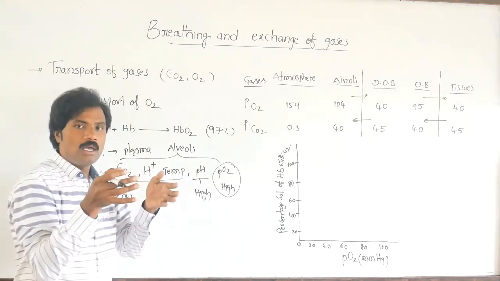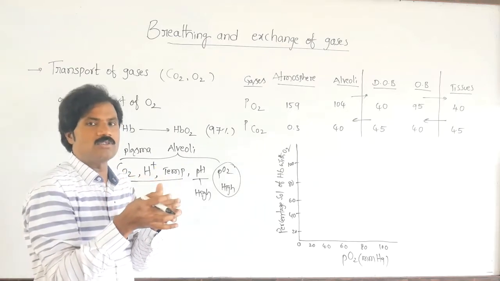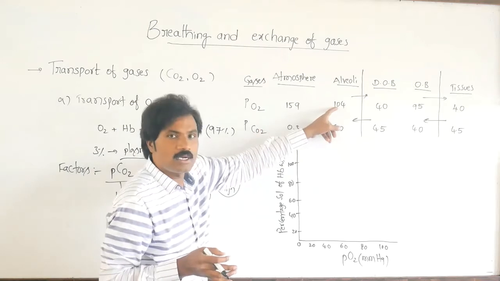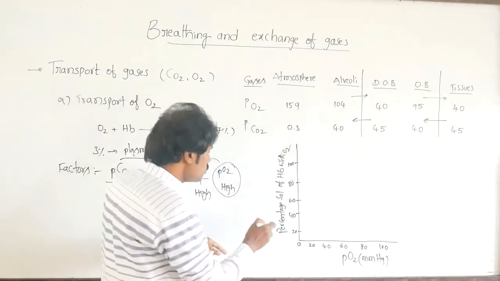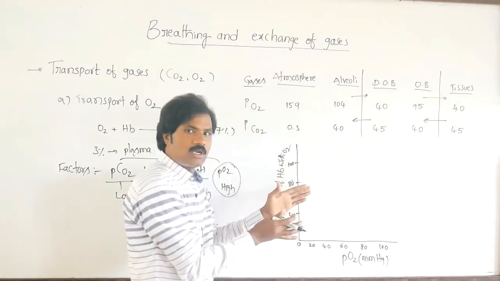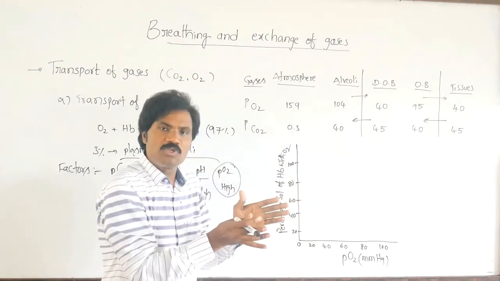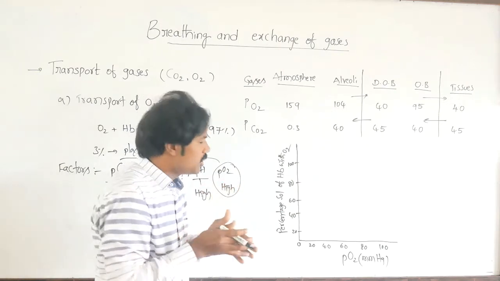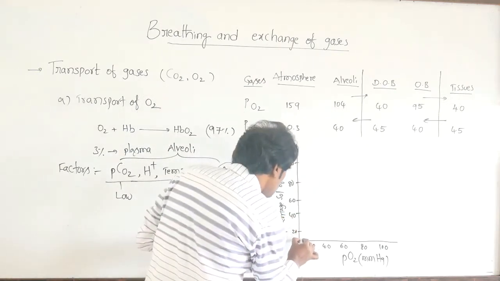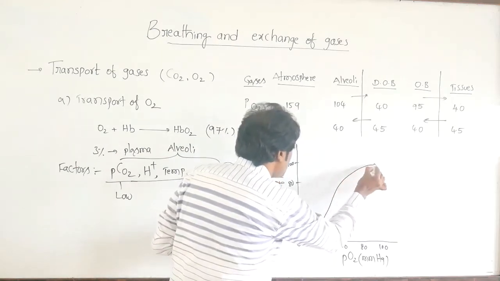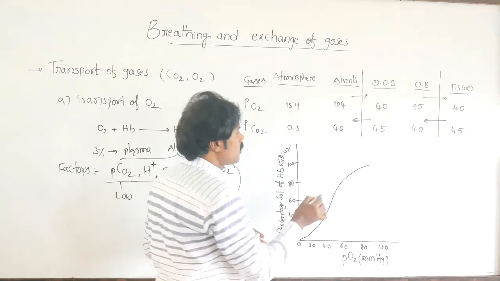Then there is maximum association of oxygen with hemoglobin, and that's why it is associated and transported. This is represented in the oxygen dissociation curve. When association changes to dissociation, the curve indicates a sigmoid curve.